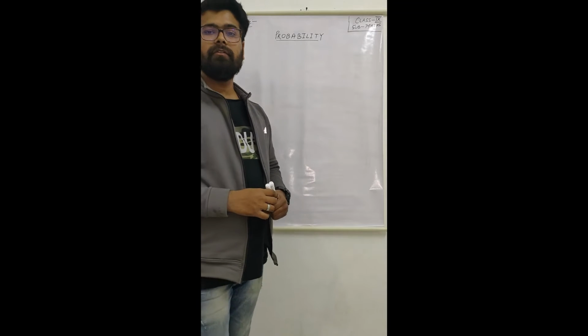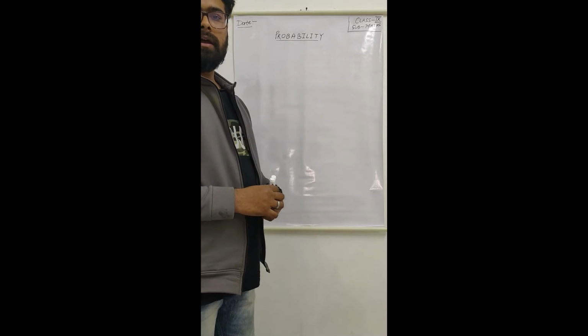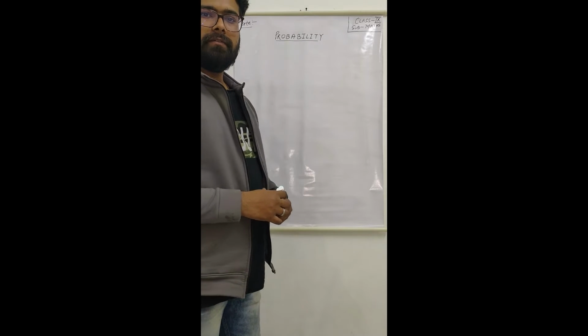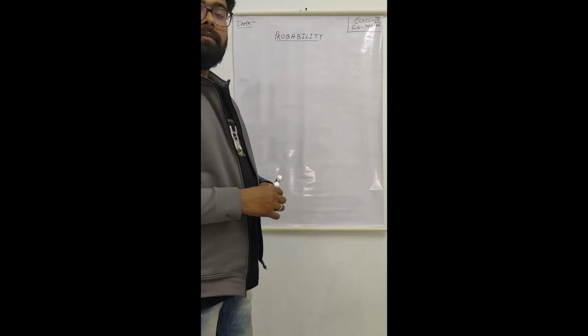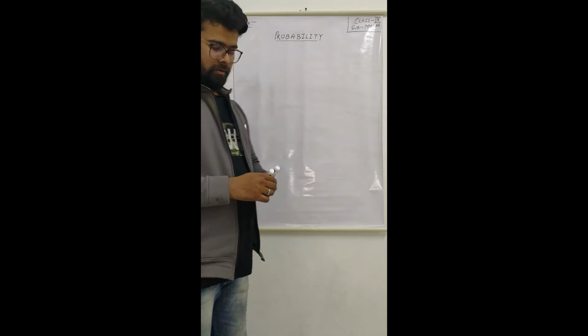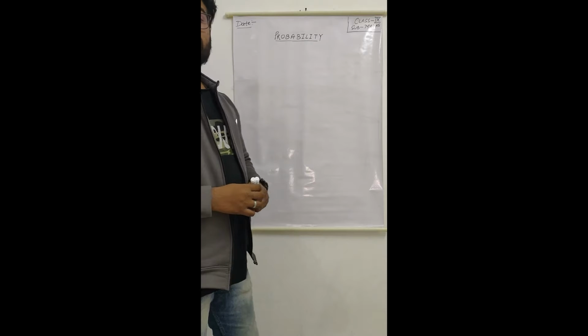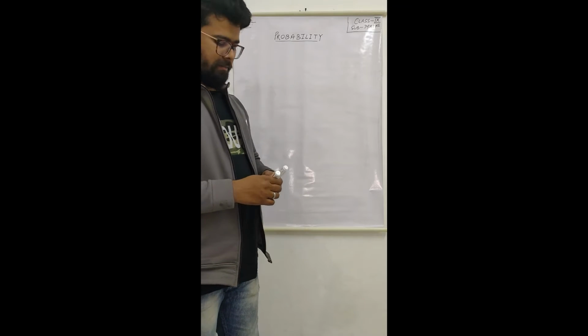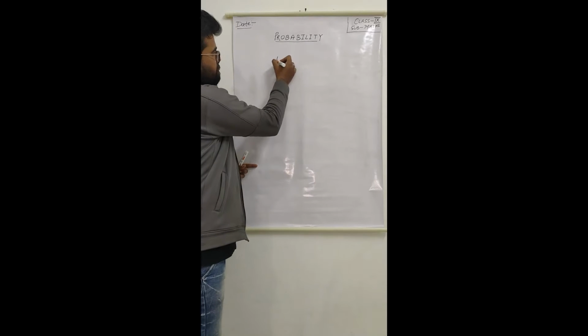In the previous video we studied the basics of probability, and in this video we will study further. Before going ahead, let us revise what we have studied till now. Probability is the possibility of getting favorable outcomes out of some random experiment.